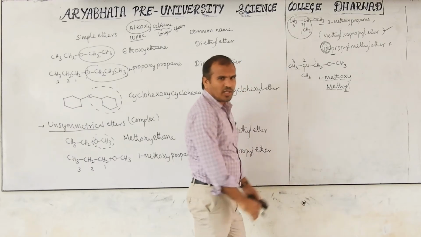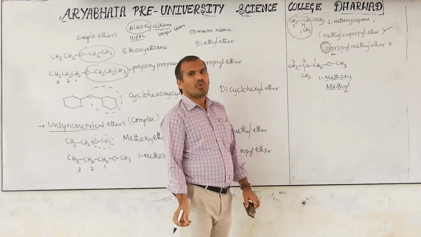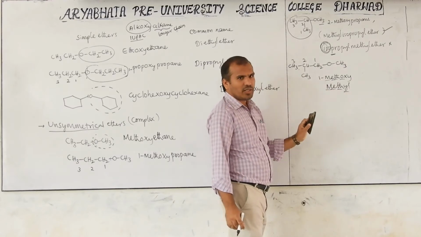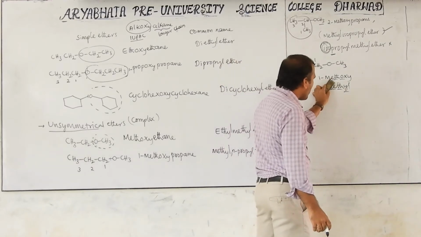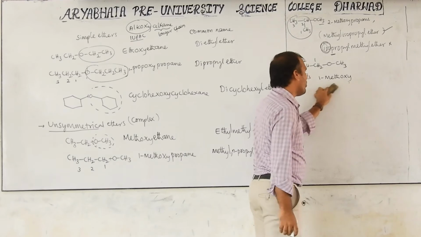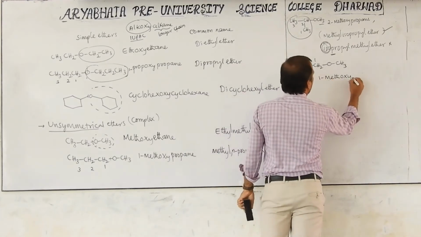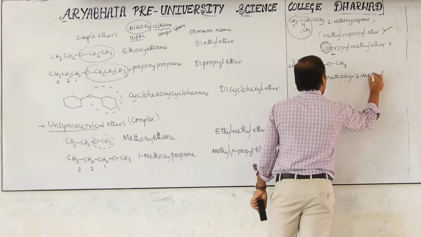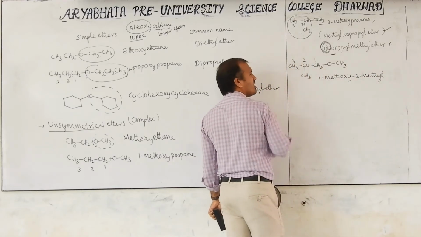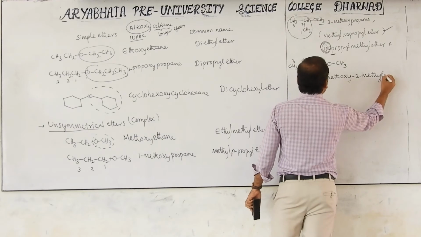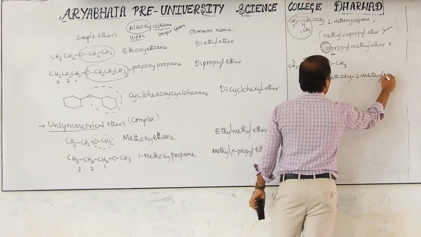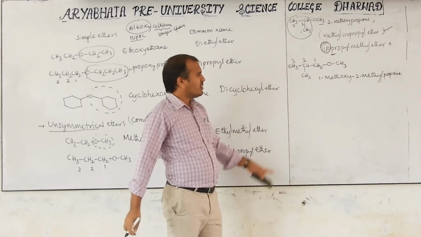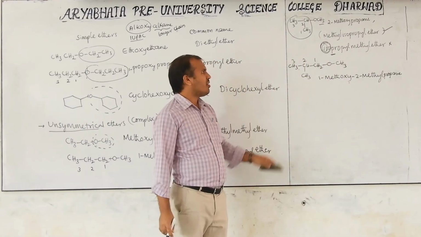Which is first, O first or Y first? O only first. That's why whatever I wrote is the correct one. That's it: 1-methoxy, 2-methyl. Second position methyl here, and this total 3 carbon is called propane. This is the IUPAC name of this given compound.